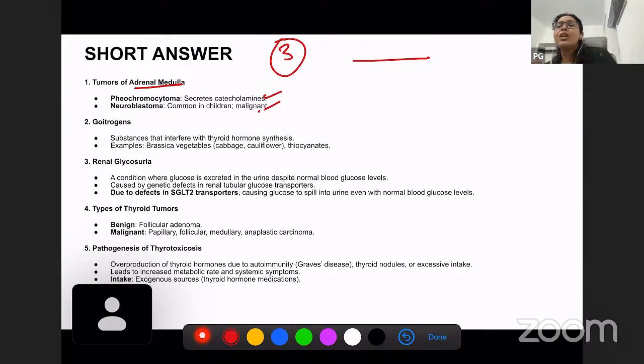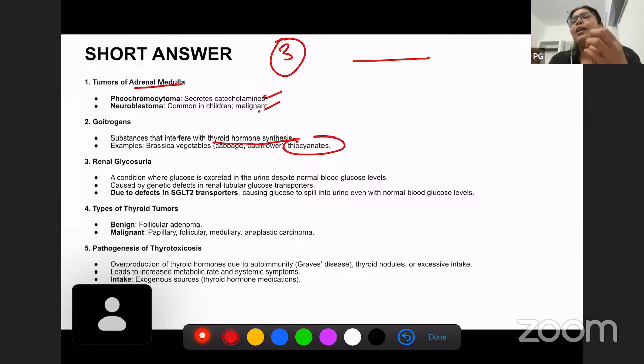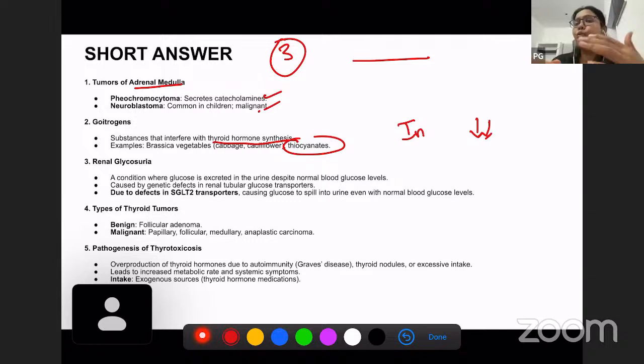What are goitrogens? Goitrogens are certain substances which interfere with the thyroid hormone. There are certain vegetables like cabbage and cauliflower, and also certain medicines like thiocyanates. These substances tend to inhibit thyroid hormone and decrease its production. So why is this important? Somebody is already suffering from Hashimoto's thyroiditis, and these goitrogens reduce the thyroid hormone production. So in this case, what happens?